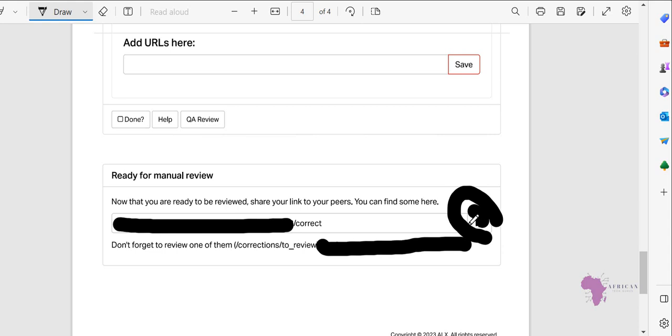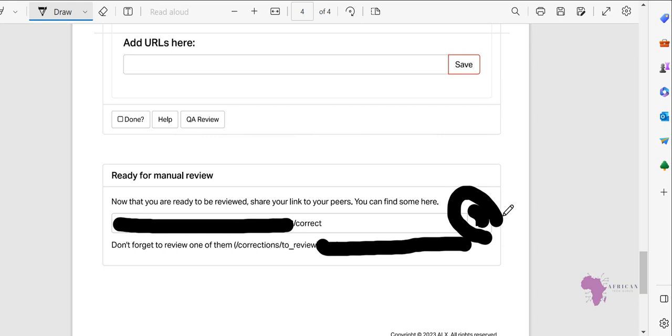After you copy that one, you go to your ALX Slack, and then you go to a specific channel called cohort 14 review. Mark that one, cohort 14 review, and then you paste the link that you have copied there, so that someone else can review for you.